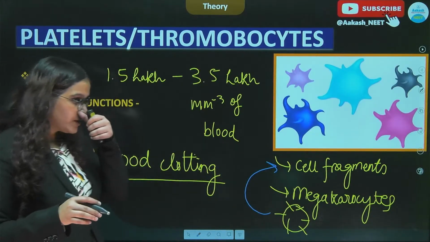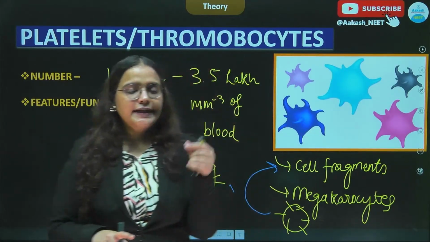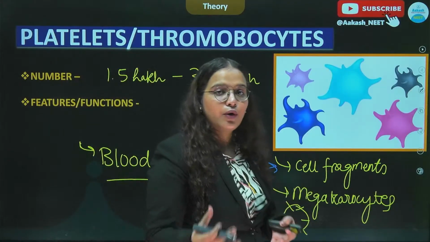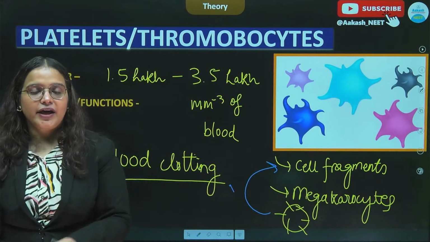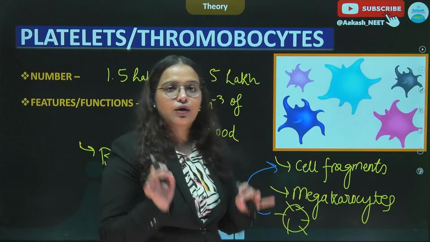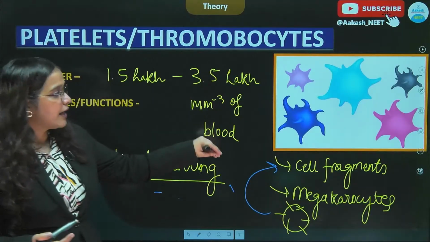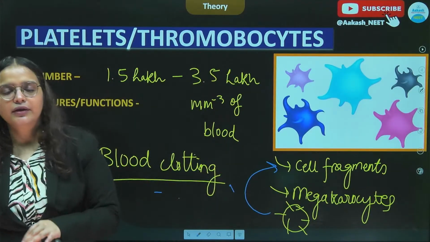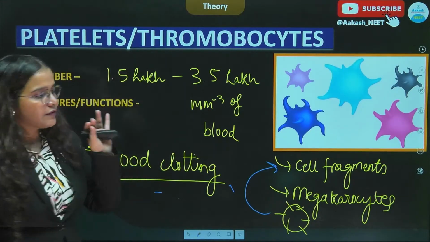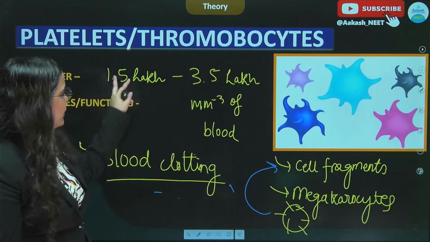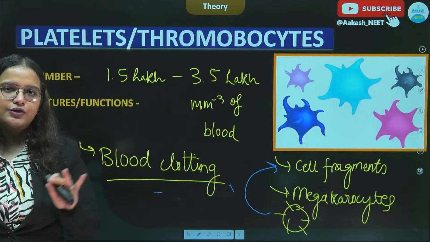So that is the only information that you need to read about the platelets, that they are involved in clotting. They secrete factors which are involved in blood clotting and they are very important. If the number of platelets in our body decreases, then the person will suffer from clotting disorders, because if there are no platelets, there will be no blood clotting. The factors which are released by platelets are involved in blood clotting. So if platelets are low, those factors will also not be present. So in all, the person will suffer from clotting disorders, and their number ranges from 1.5 lakh to 3.5 lakh. All right, so this is the basic about the platelets that you need to know.